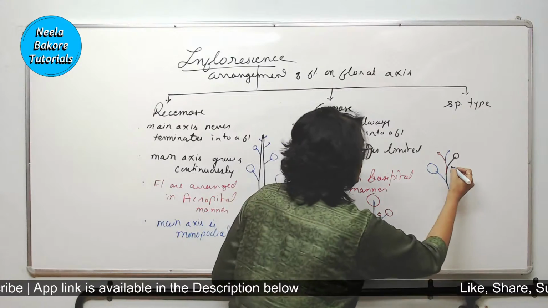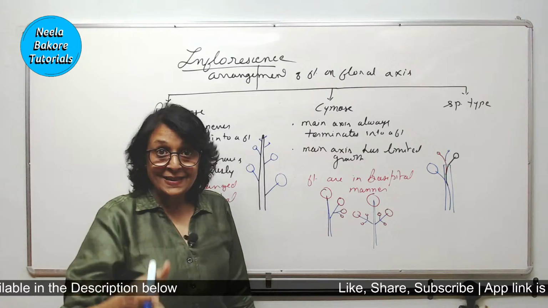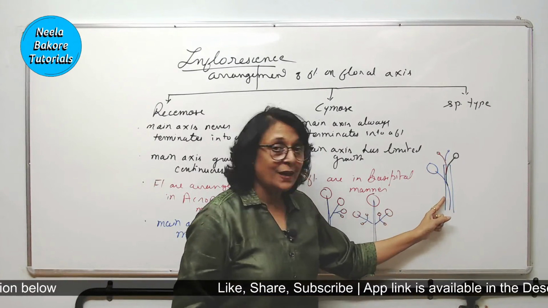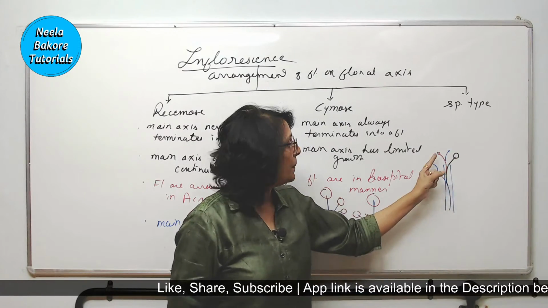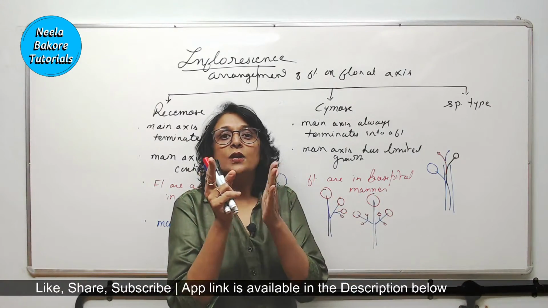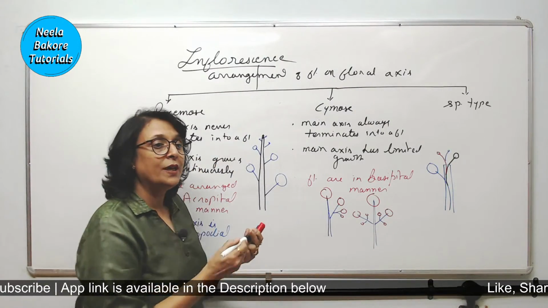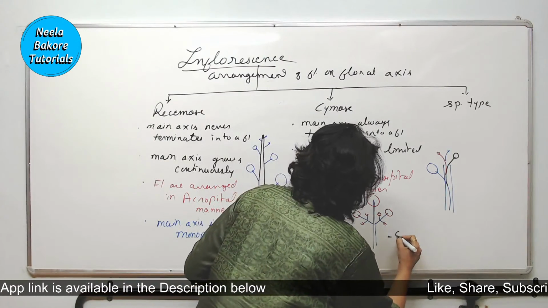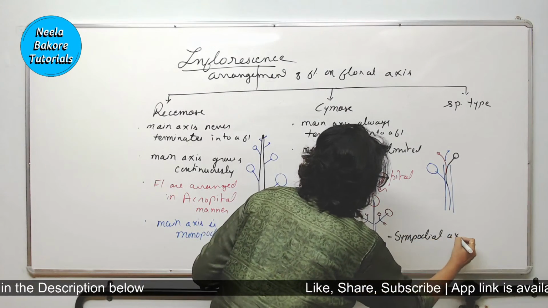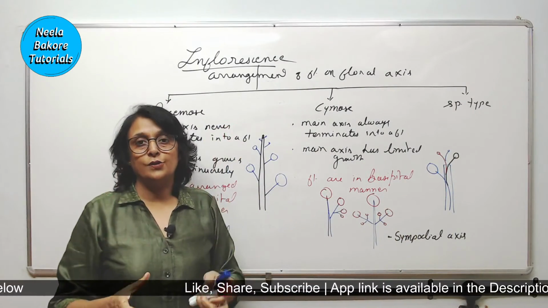And when you see this whole big vertical structure which looks like the main axis, it is made up of a part of one branch, a part of another branch, a part of third, a part of fourth. That means it is formed by joining of a part of every branch. It is called sympodial axis. So they have sympodial axis. Main axis is sympodial. Sym means fused. Podium is a vertical structure.